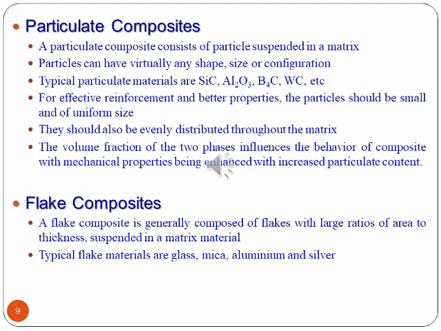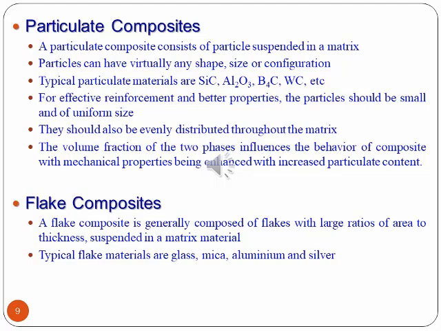They should be evenly distributed throughout the matrix, and the volume fraction of the two phases influences the behavior of composites, with mechanical properties being enhanced with the increased particulate content.